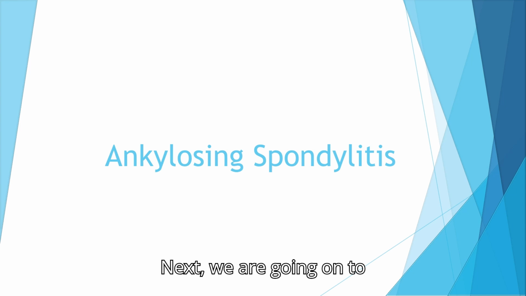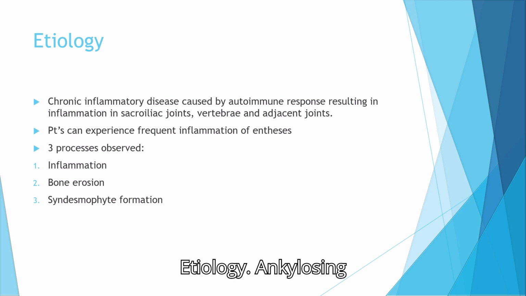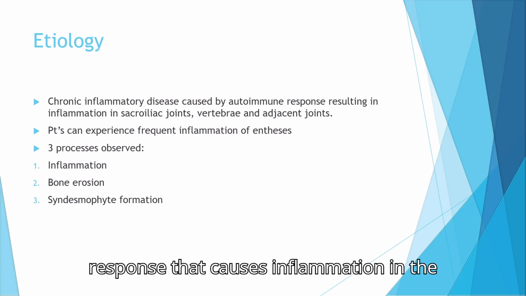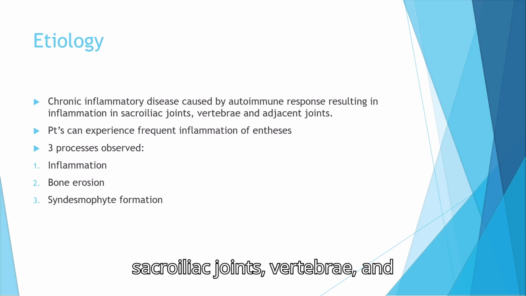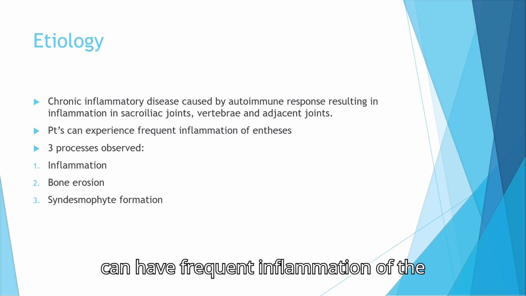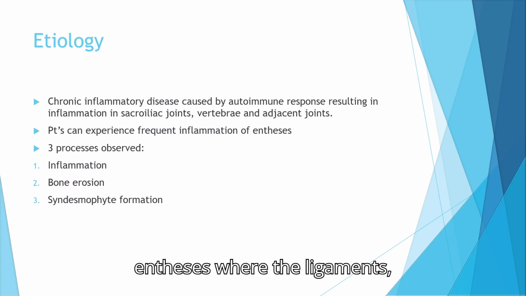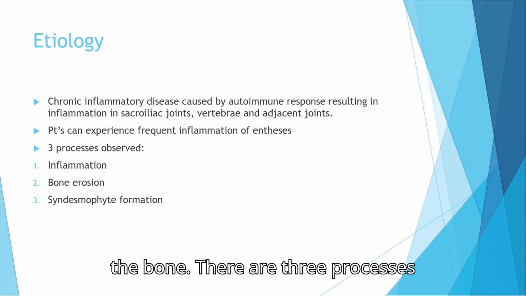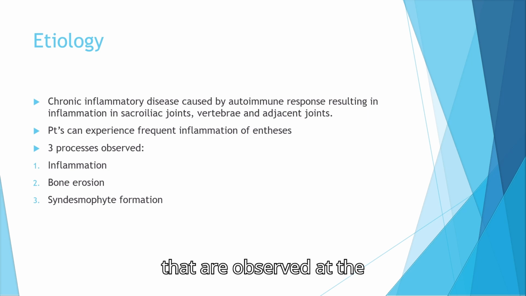Next, we are going on to ankylosing spondylitis. Etiology. Ankylosing spondylitis is a chronic inflammatory disease which is caused by an autoimmune response that causes inflammation in the sacroiliac joints, vertebrae, and adjacent joints. Patients can have frequent inflammation of the entheses, where the ligaments, tendons, and capsules are attached to the bone. There are three processes that are observed at the entheses: inflammation, bone erosion, and syndesmophyte or spur formation.